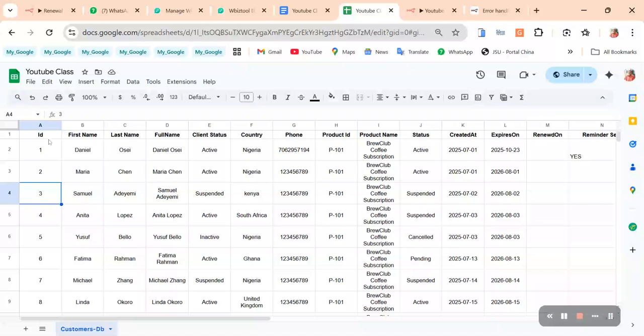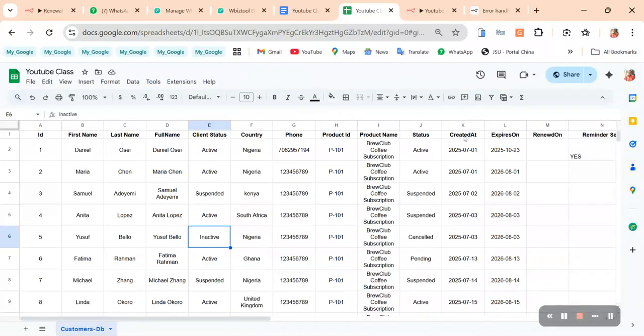In our customers DB, each customer has an ID, a first name, a last name, a full name, and the client status. He might be active, meaning the customer is still active and can pay us; suspended, maybe he did something bad; or inactive, maybe he cancelled his subscription with us. Then the country he's from, his phone number, the product ID he bought, and the product name. The product also has a status: the customer can be active with an active product, or active but with his product suspended or cancelled.